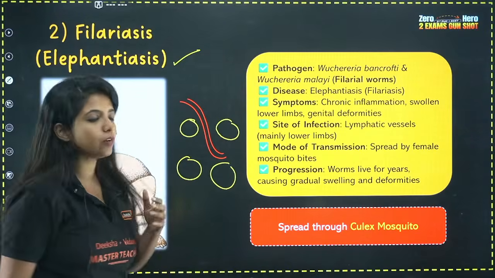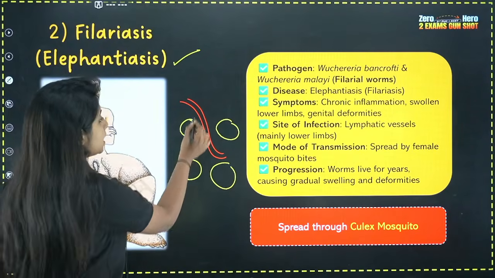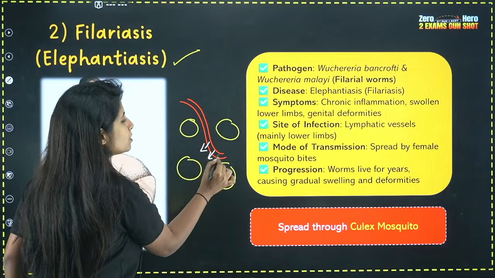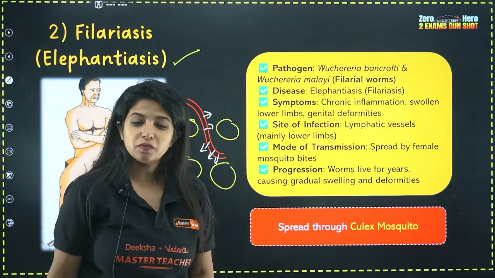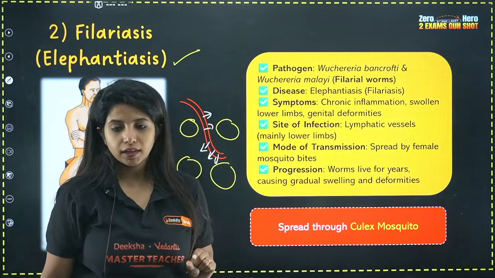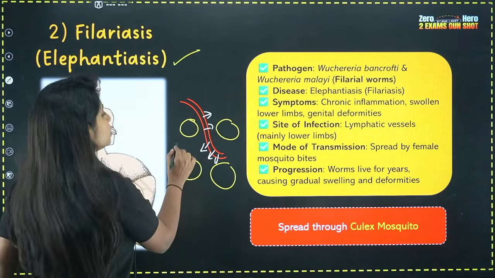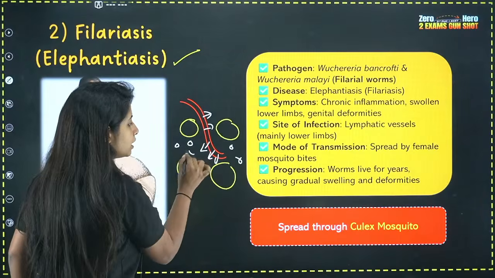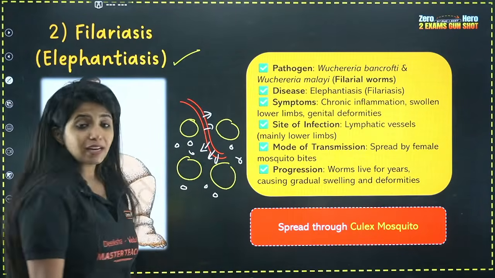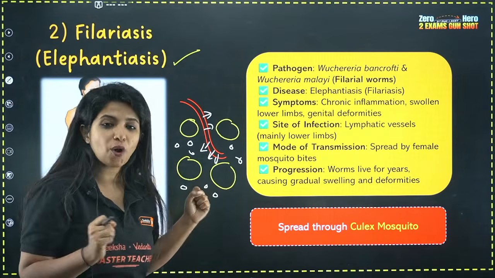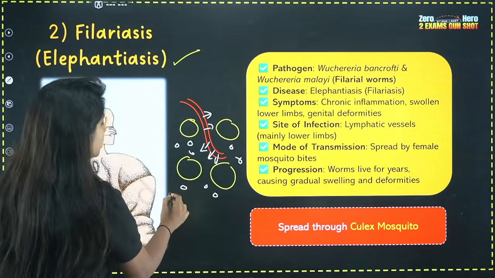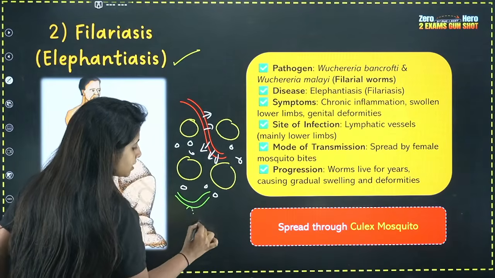And since they are the smallest ones, what usually happens is that some amount of fluid is going to seep out of these capillaries, since they are very thin walled. And what happens to this fluid? This fluid is going to be collected over here in between the cells. So there is another system for collecting this fluid. What do you call that system? You might have heard about it. It is known as the lymphatic system.